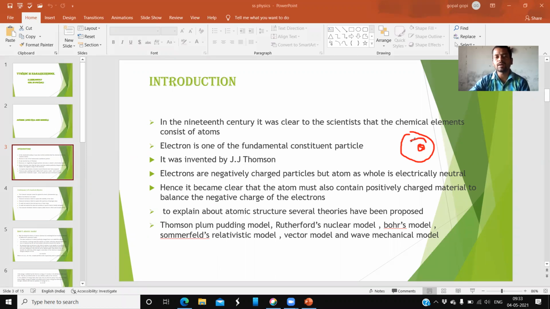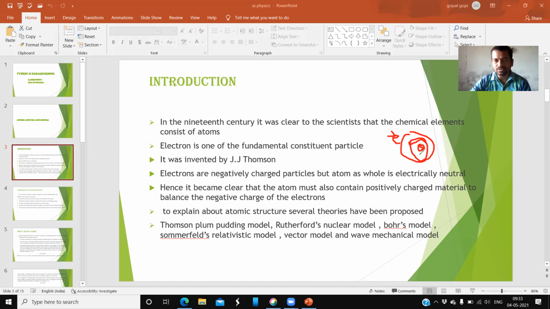Around the nucleus, lighter particles always revolve. Those lighter particles are called electrons. Electrons revolve around the nucleus. Electrons are negatively charged particles, so they have a negative nature. But the atom as a whole is electrically neutral, which means it cannot show positive or negative.